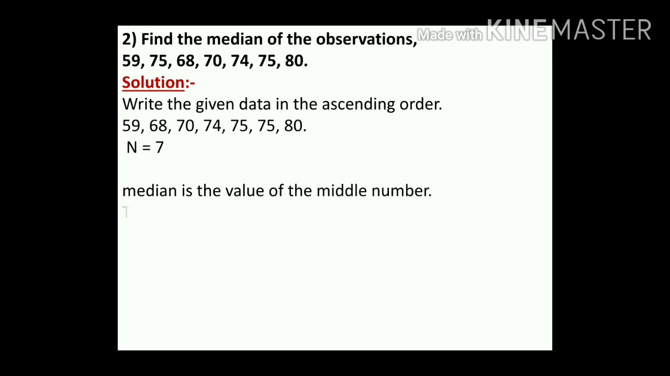Okay, children. The middle number is 74. Which is the middle number, children? Here total how many? 7 are there. So from your left hand side, remove the 3 numbers. From your right hand side, remove the 3 numbers. If we remove 3 from each side, in the middle 74 remains, children. So 74 is the median of this data. Now the final statement: median is 74.